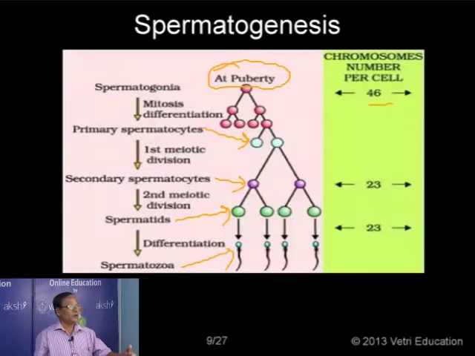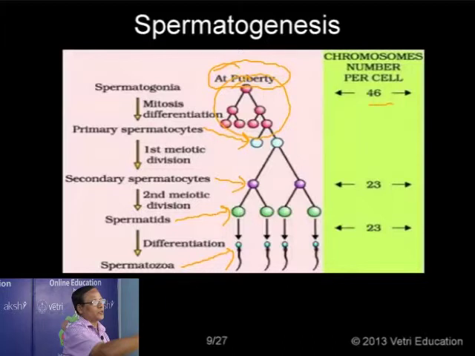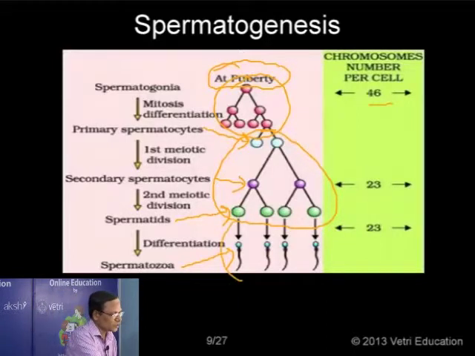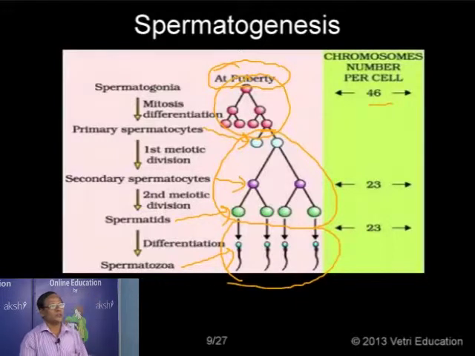So each one divides. This is the multiplication phase, what I mentioned up to here. And starting from this one up to this one, we have what is called the maturation phase. That is nothing but the meiotic cell division. The last one is the differentiation process, that is what is called spermiogenesis. Some changes take place in the spermatids, and they get converted into sperms.